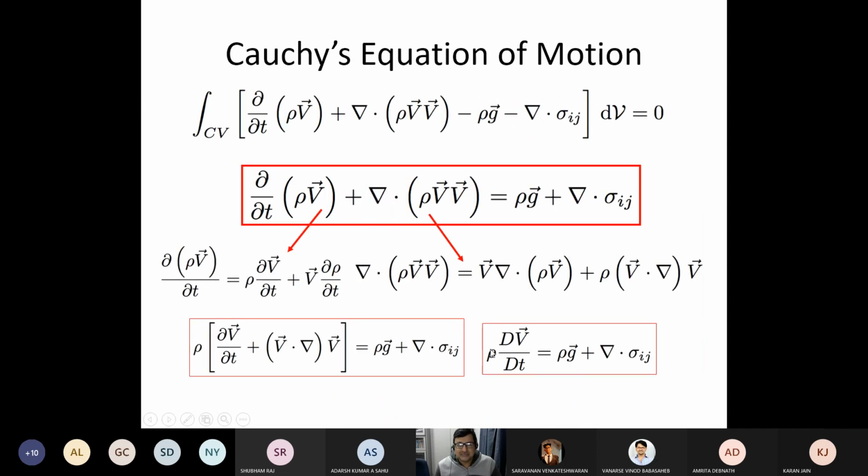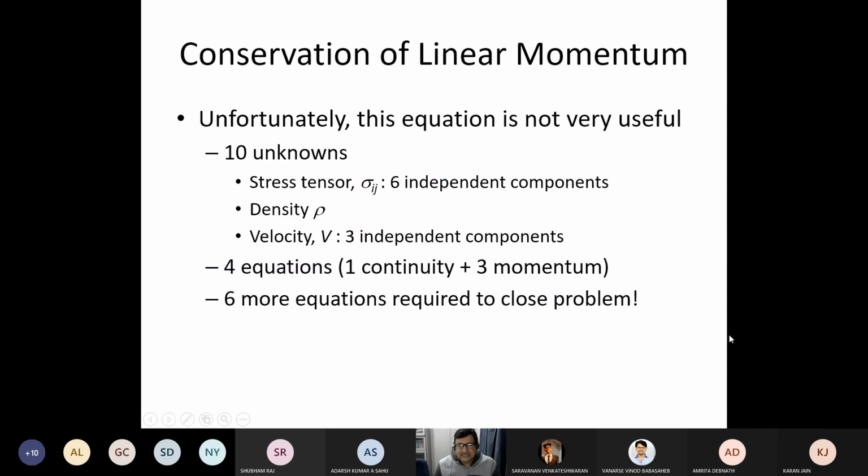If you replace this in the total equation, you get Cauchy's equation of motion, which comes out to be the total derivative equal to rho g plus divergence of sigma ij. And we discussed that this has 10 unknowns. Even if we consider the stress tensor to be symmetric, there are 6 unknowns, and you do not know rho, you do not know 3 velocity components, so you have 10 unknowns.